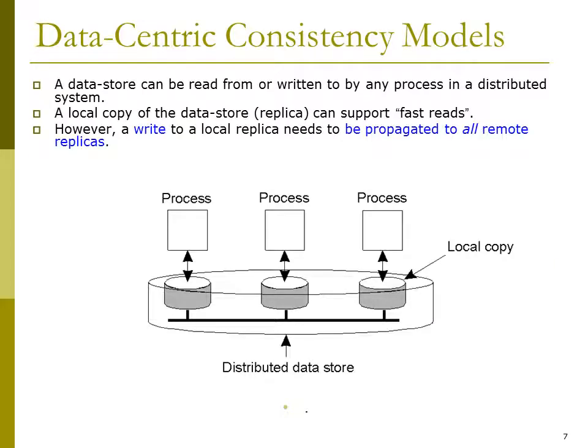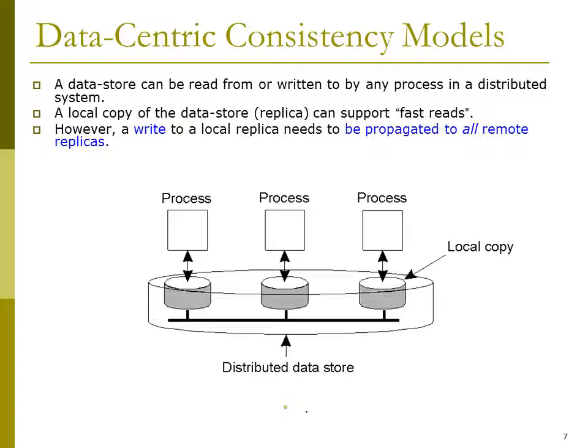Data-centric consistency models. A data store can be read from or written to by any process in a distributed system. A local copy of the data store, which is called a replica, can support fast reads.